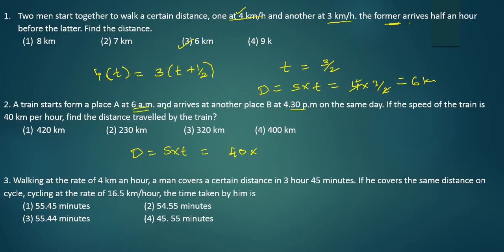See, from 6 am to 4:30 pm. Simple. 6 am to 6 pm, how many hours will be there? 12 hours. If it is 5 pm, go 1 hour back, it means 11 hours. Deduct half an hour because it's saying 4:30 pm. It means 10 and a half hours. We can write it as 10.5. On simplification, we will get 420 kilometers. So the answer is option 1.